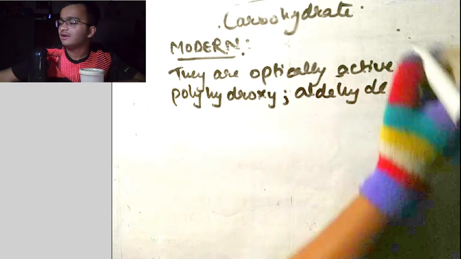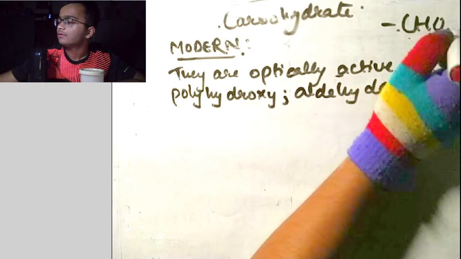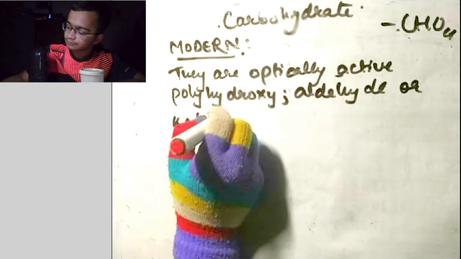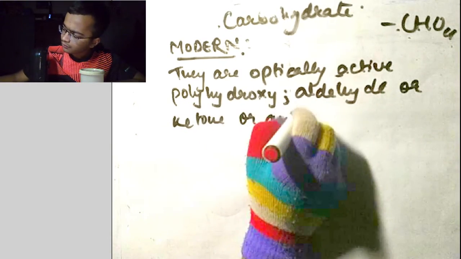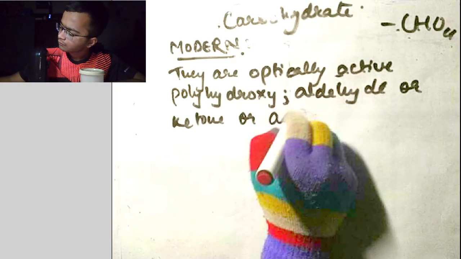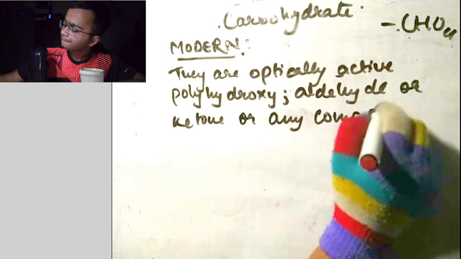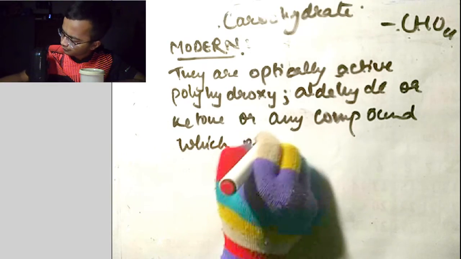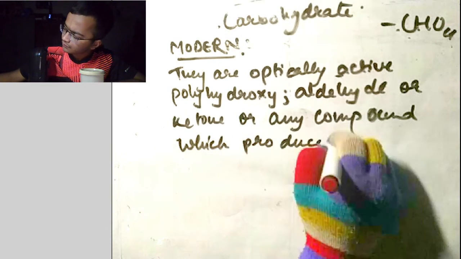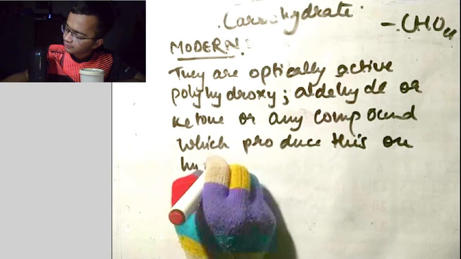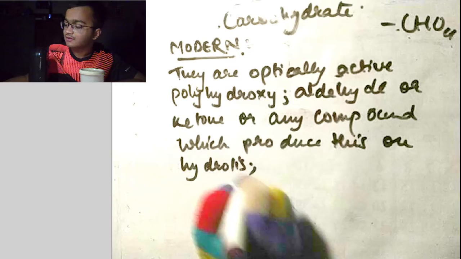We know what an aldehyde is, and an aldehyde has a CHO group. Or ketone, or any compound which produces these on hydrolysis.